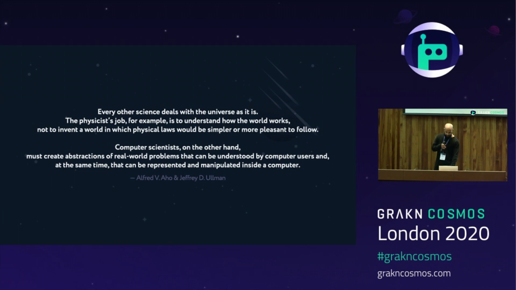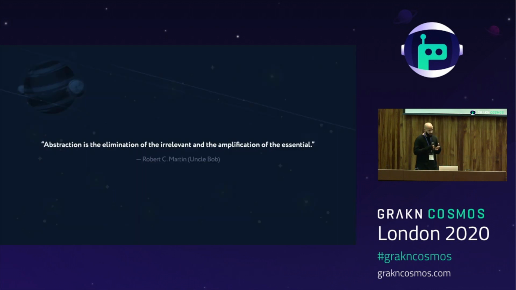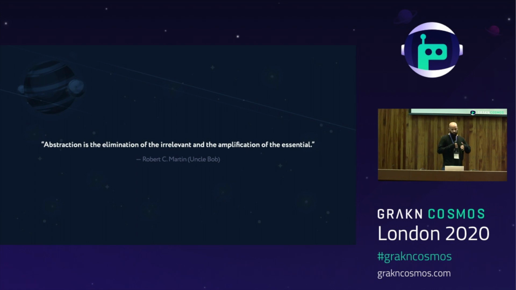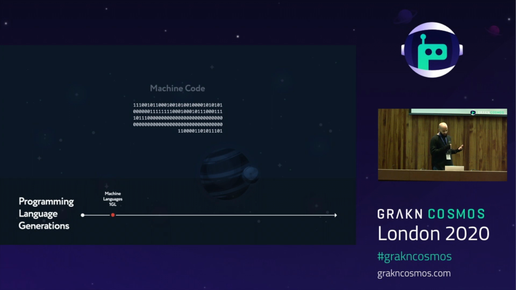So what exactly is abstraction? Well, we could simply say that abstraction is the elimination of the irrelevant and the amplification of the essential. We find that abstraction is crucial in software development because of the amount of complexity present in modern problems. If we were to erase those many layers of abstraction currently present in developing software, we would see something like this. We would get machine code.